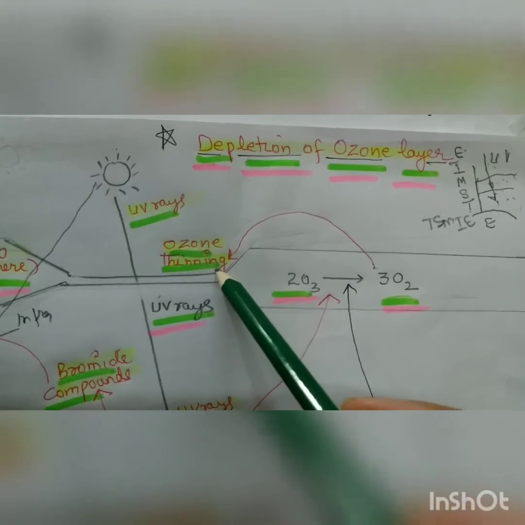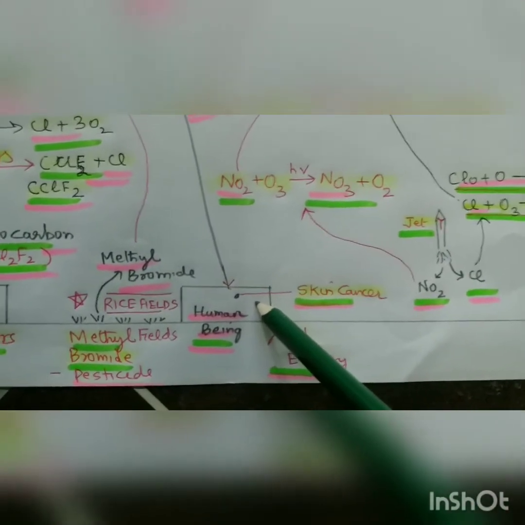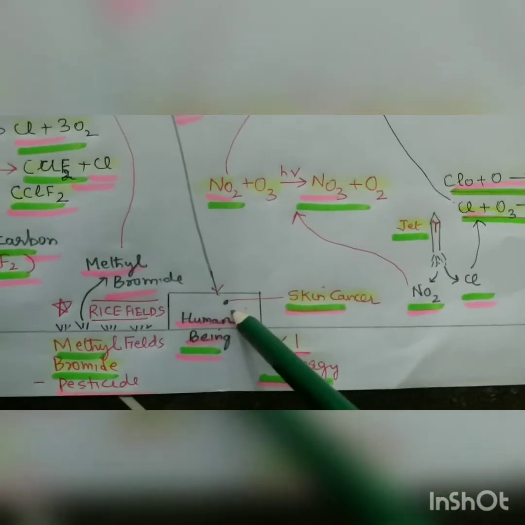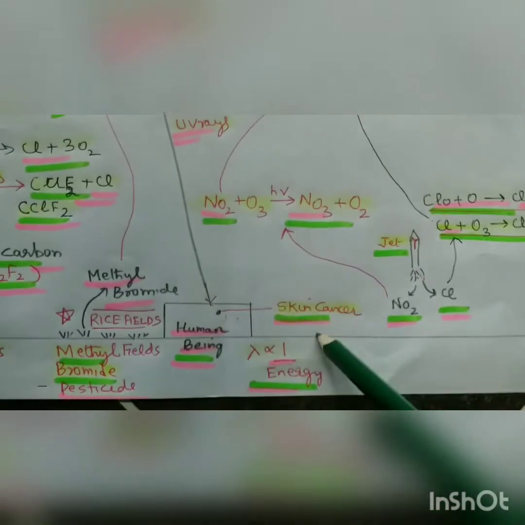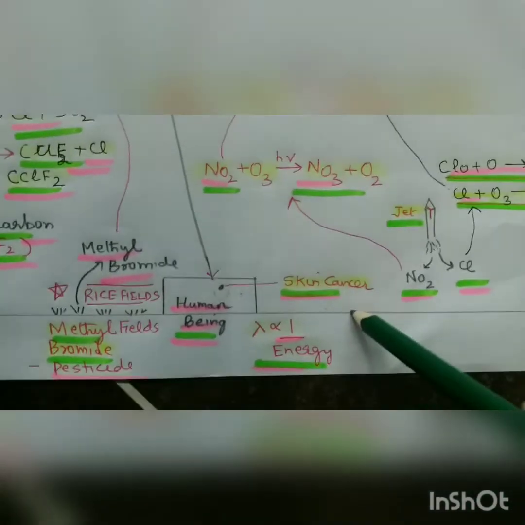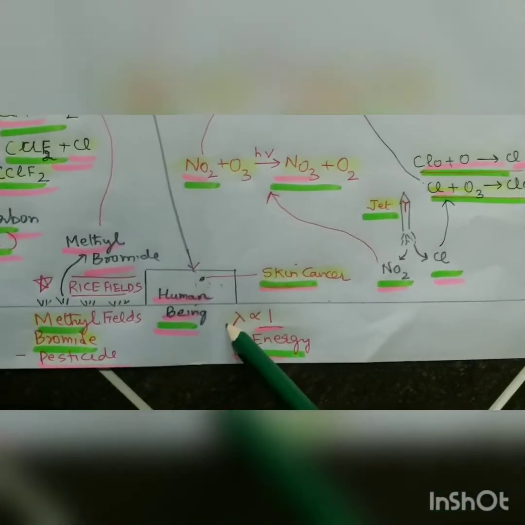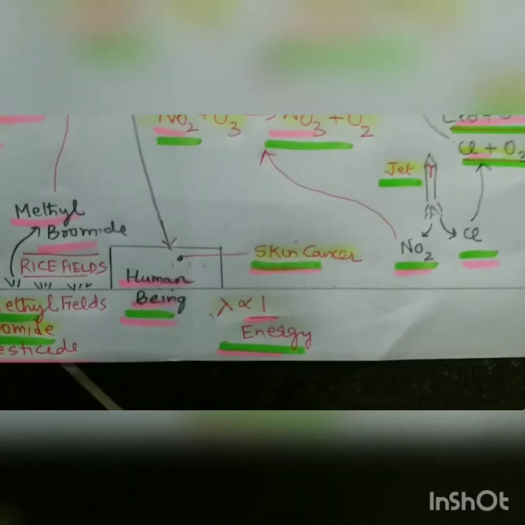From here the UV rays pass, and if some human being is taking a sun bath at the sea, we have seen skin cancer, because the wavelength of UV radiation is long, so the energy is less, so it can't penetrate below the skin. But there is one plant, Anthracium, where UV radiation can cause cancer in its gonads. This is one question that will come.